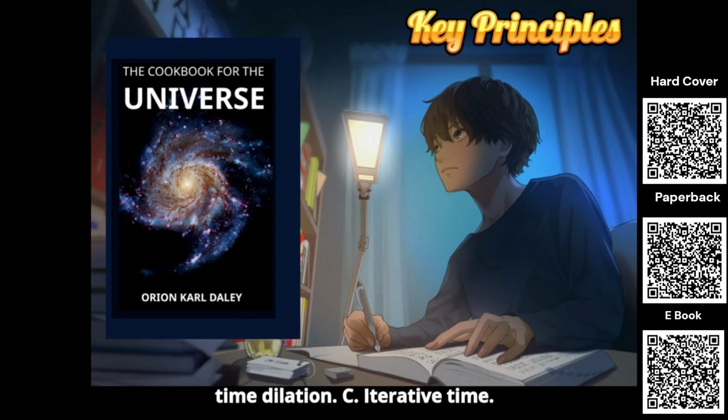C. Iterative time. Time evolves alongside the universe through manifold interactions, building upon past states and shaping future ones. D. Practical implications. This framework reframes the Big Bang as part of a broader cyclic process, where time and gravity co-evolve, shaping the life cycle of the universe. 5.5 Harmonic mean as a universal principle.